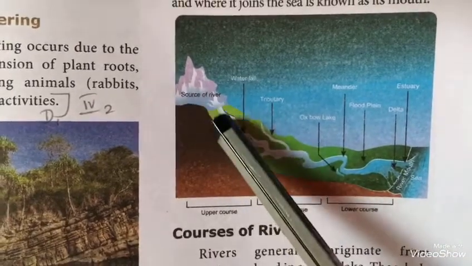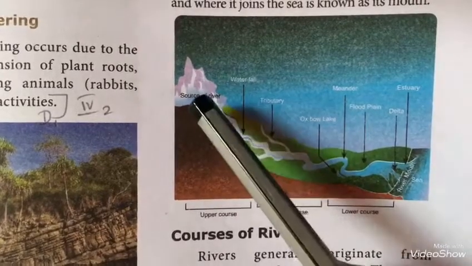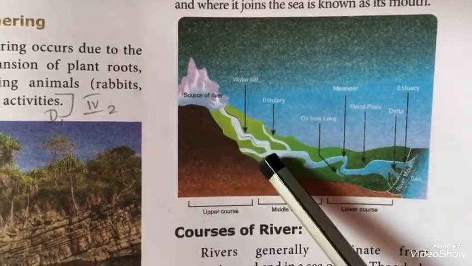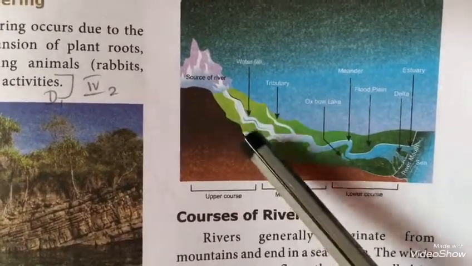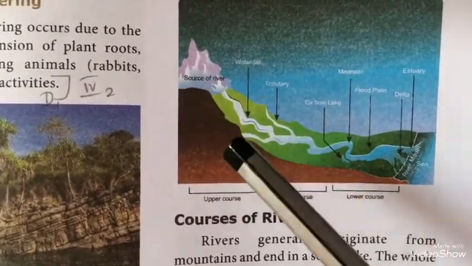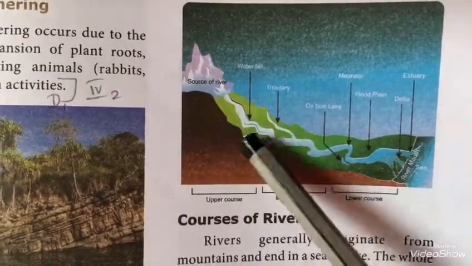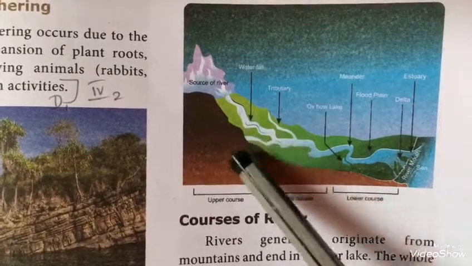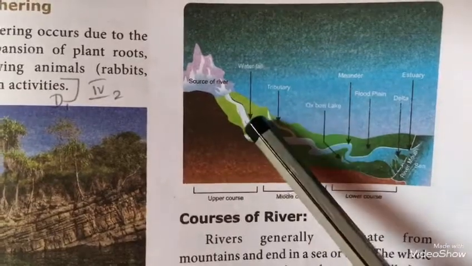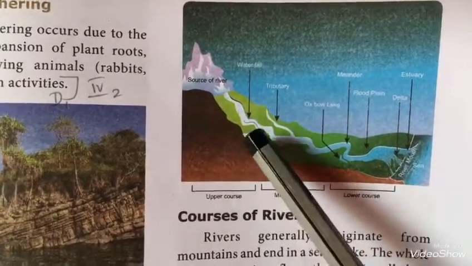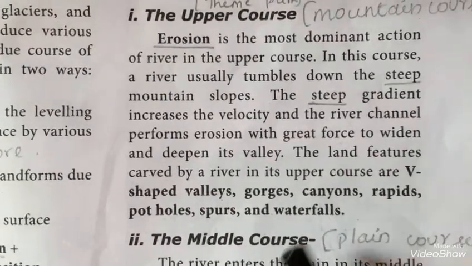When the water flows like this, the speed, the velocity of the water increases, and when it stumbles like this, it will erode all the things here. Then it will widen and deepen the valley. When it comes with a strong force, it will erode everything and widen the valley. Due to this, some landforms are created. They are V-shaped valleys, gorges, canyons. We'll study about these landforms in this lesson.